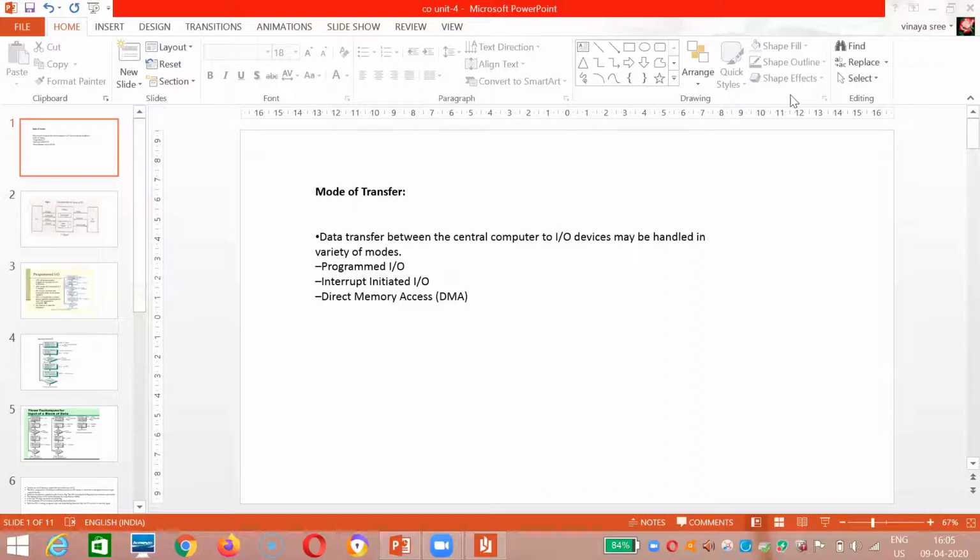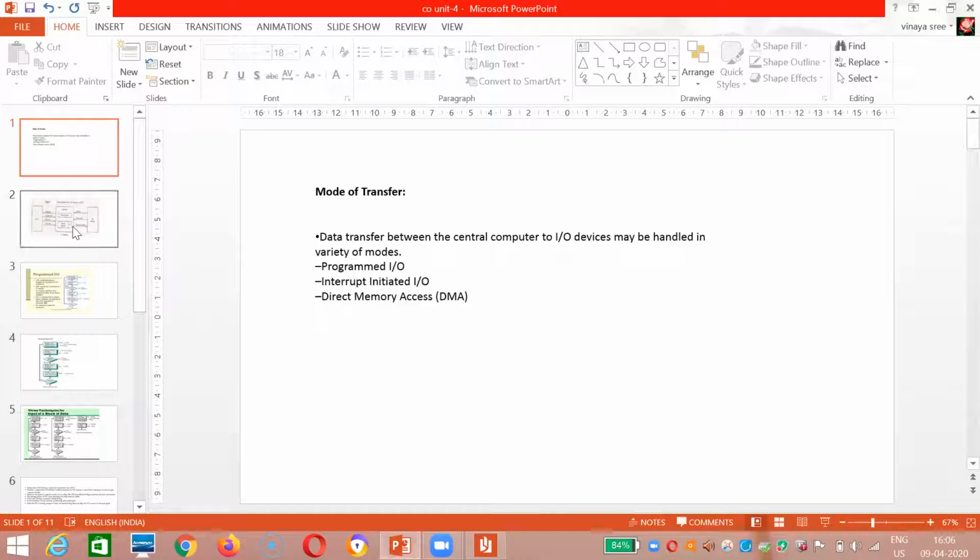So data transfer between the central computer and IO devices may be handled in a variety of ways. One is programmed IO, another is interrupt initiated IO, and the other is DMA. Now coming to programmed IO. I will try to revise all three modes, then I will explain each and every mode very clearly. First, let me explain programmed IO.